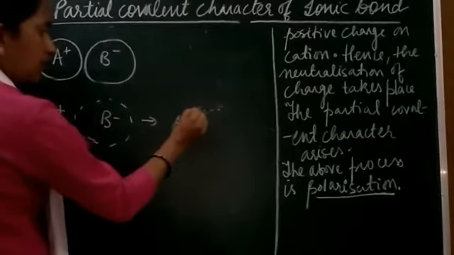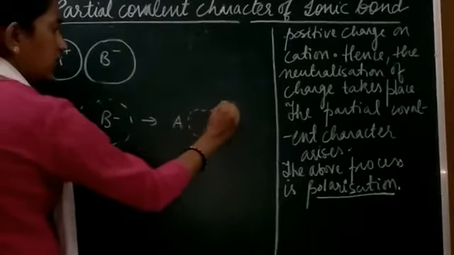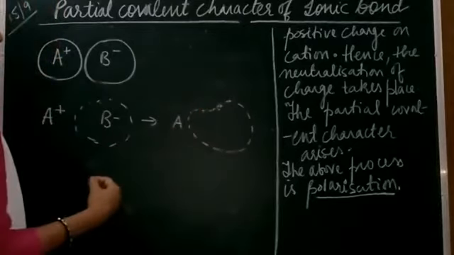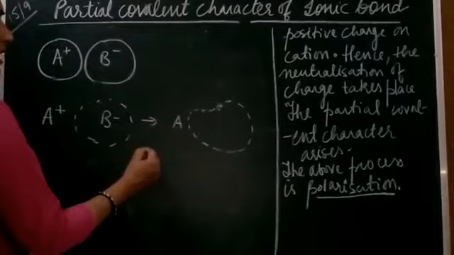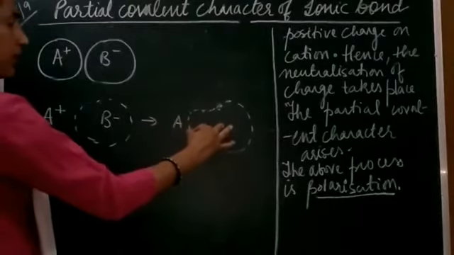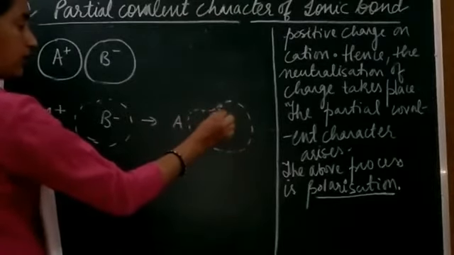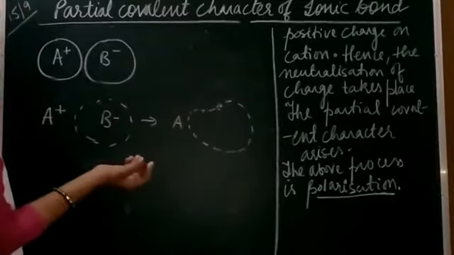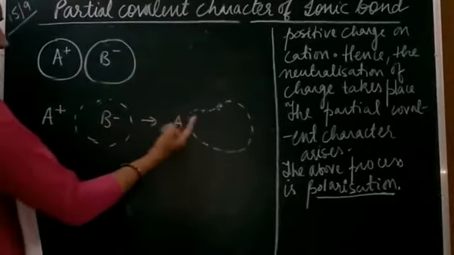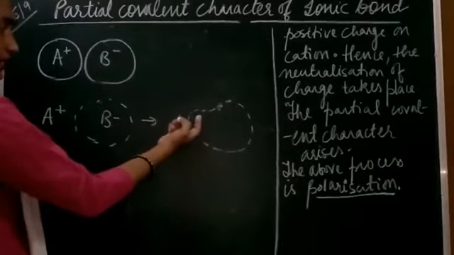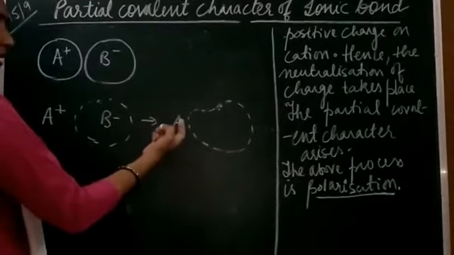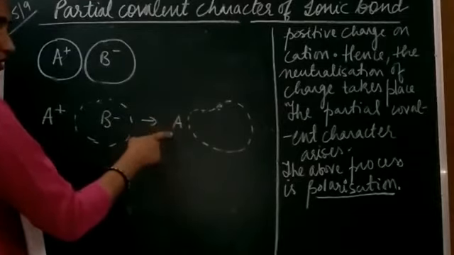Now the electron cloud will be a little bit distorted toward the A positive. As a result, the magnitude of the electron cloud over the atom B is going to decrease. That is the decrease in the magnitude of negative charge. And since the electron cloud is getting shifted toward the A positive, it will decrease the magnitude of positive charge also.